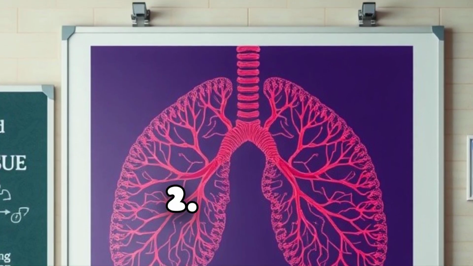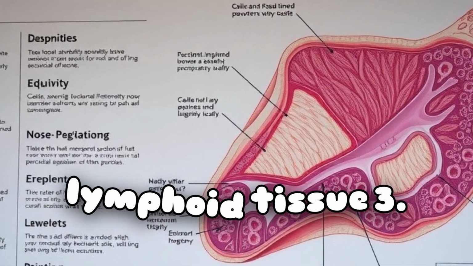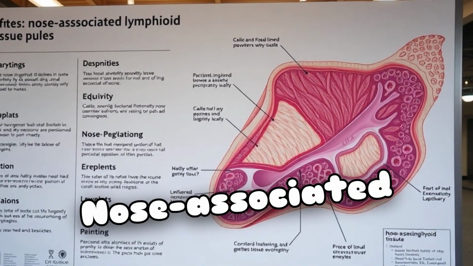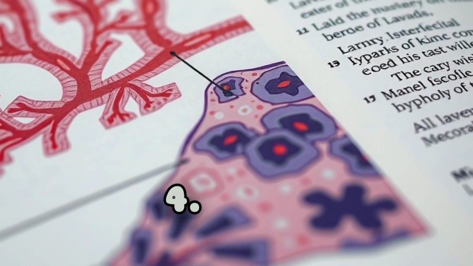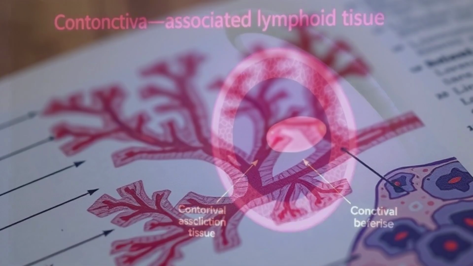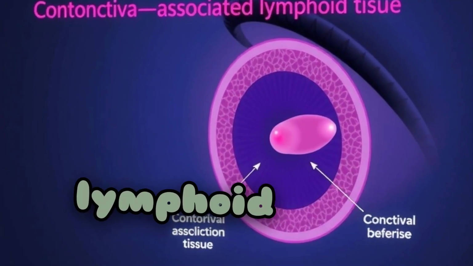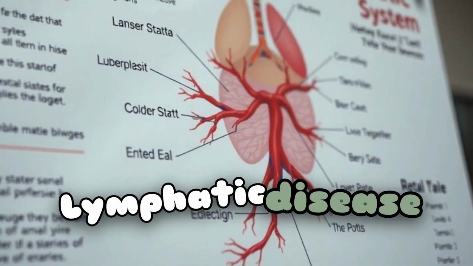2. BALT, bronchus-associated lymphoid tissue. 3. NALT, nose-associated lymphoid tissue. 4. LALT, larynx-associated lymphoid tissue. 5. CALT, conjunctiva-associated lymphoid tissue.